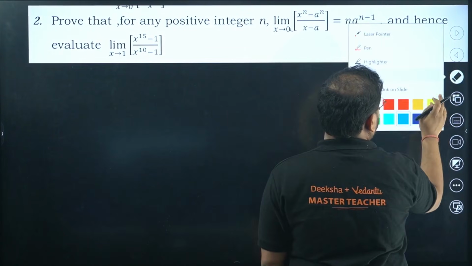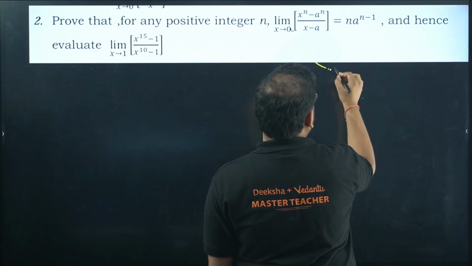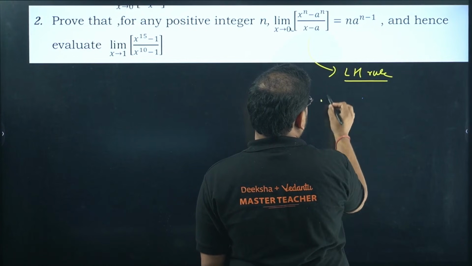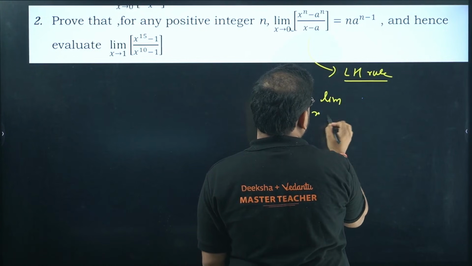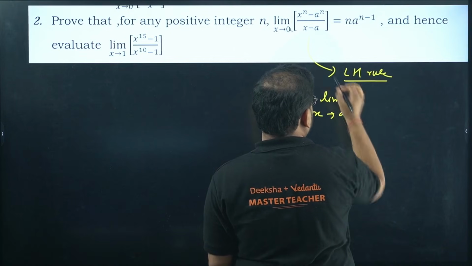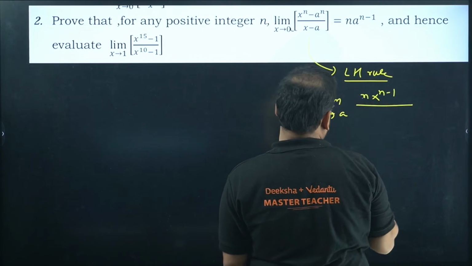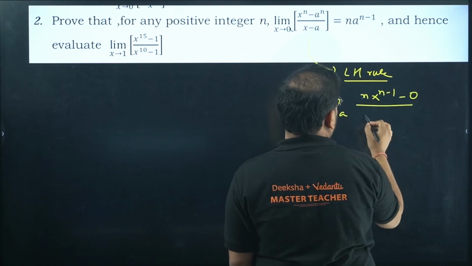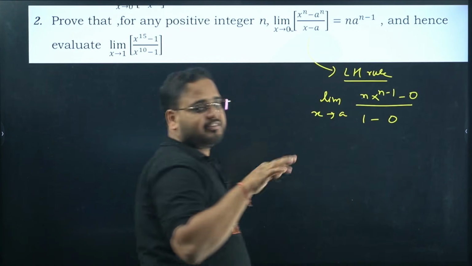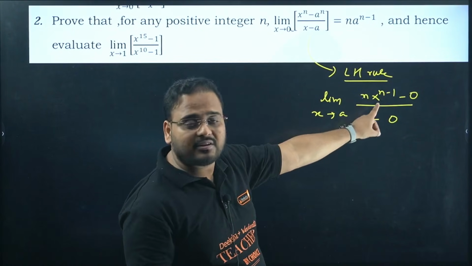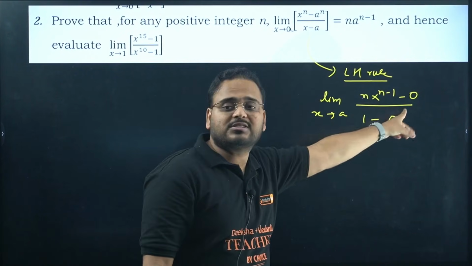I can simply apply L'Hospital's rule. So the limit x tends to a will remain the same. Differentiate: you'll have n x power n minus 1 in the numerator, a power n is a constant so its derivative is 0, and the denominator becomes 1 minus 0. Differentiating in the limit, x power n becomes n into x power n minus 1, by the polynomial derivative.